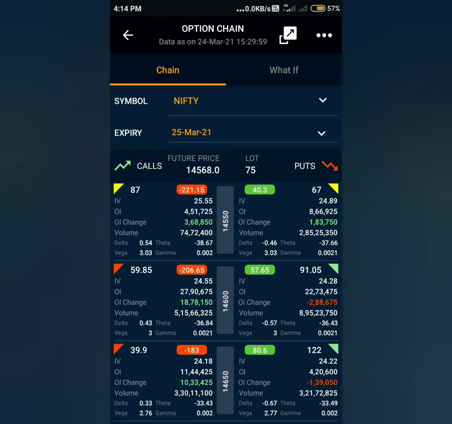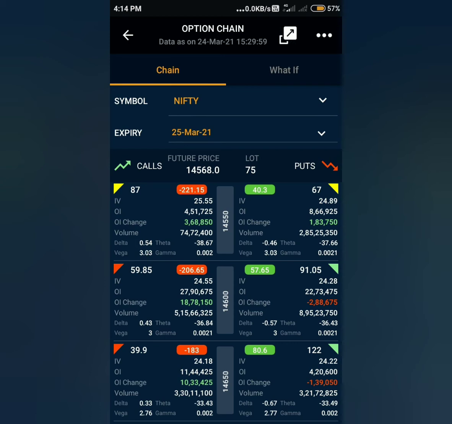The option chain data for tomorrow's expiry is highly negative because as you can see, 14,650 strike call has a total of 11,44,000 open interest. In that 10 lakh was added today. 14,600 call has 28 lakh open interest. In that 19 lakh was added today.